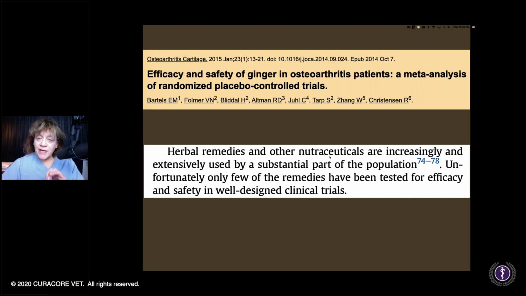Even here, so just back to what is the interaction that could be negative for you prior to surgery. Keep thinking of that, because here that old golden retriever was probably osteoarthritic. And so here, efficacy and safety of ginger in osteoarthritis patients, a meta-analysis of randomized placebo-controlled trials.